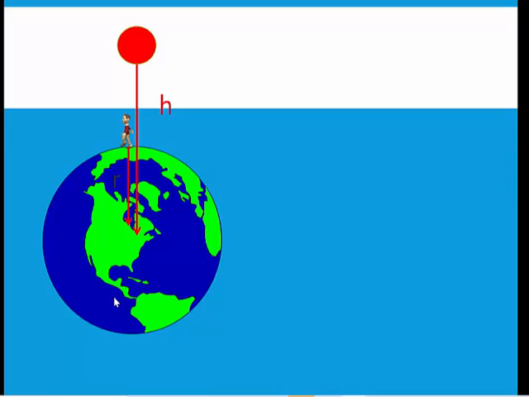Ma'am, when he is walking on the surface, the gravitational force will be more. Okay, and when the person is up in the air, the gravitational pull will be less. Yes, ma'am. Okay, anybody else? If there is anyone who differs from this answer, the person who is walking will have less gravitational force. Ma'am, because when the person is walking on the Earth's surface, the distance is less as compared to the man who is at some height.